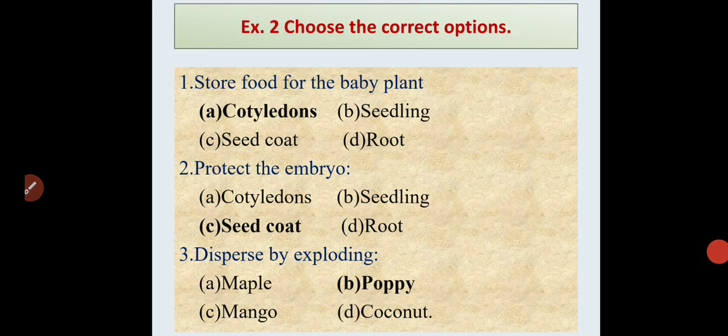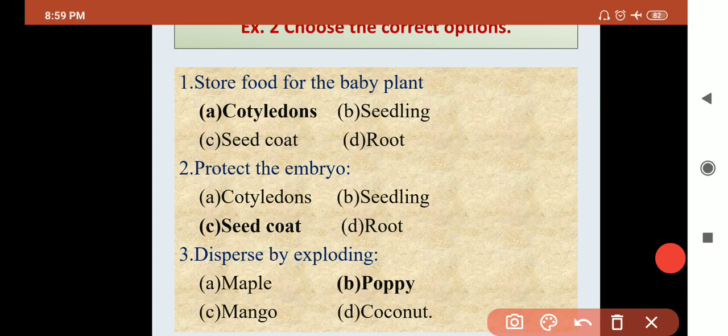Now let's start exercise number 2, that is choose the correct option. Question number 1, stored food for the baby plant. See the options: cotyledon, seedling, seed coat and root. So in a seed, where is the food stored? In cotyledon. Food is stored in cotyledon.